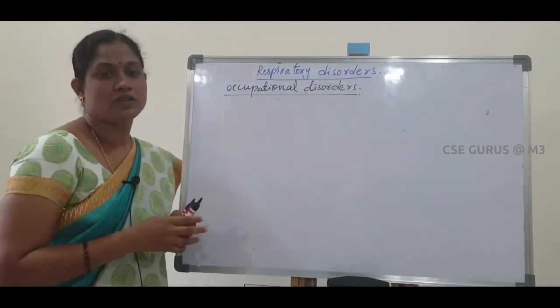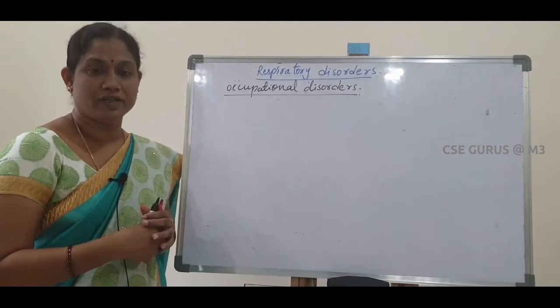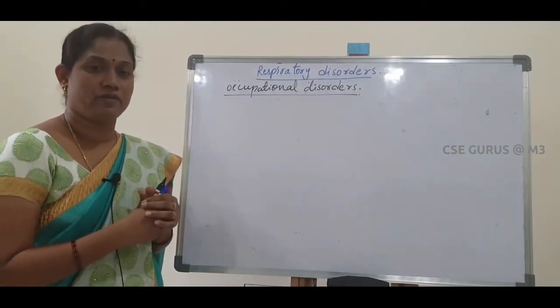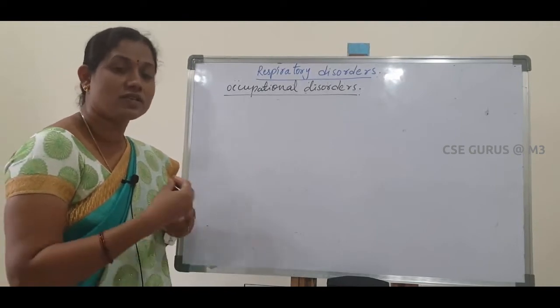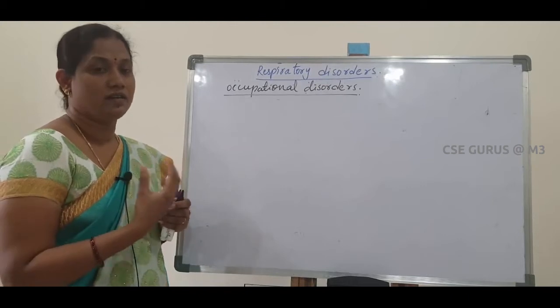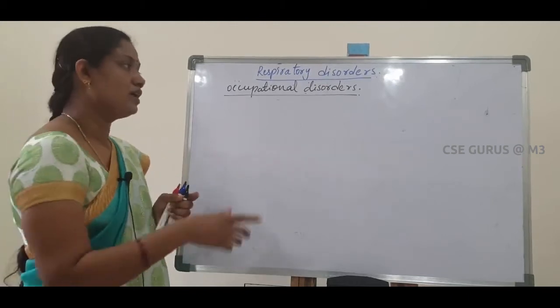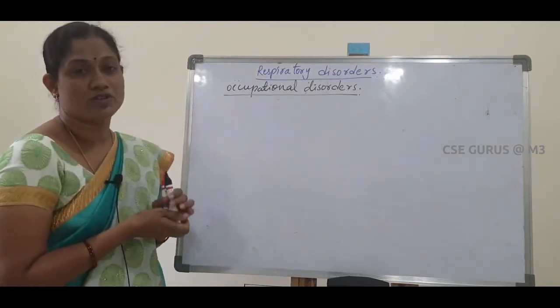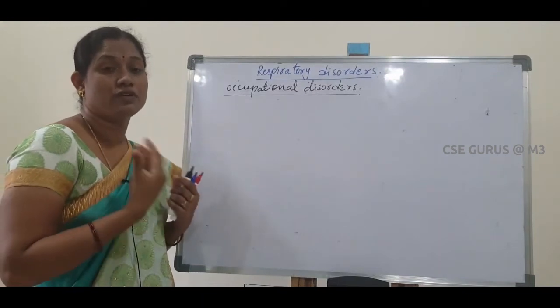Next, occupational disorders. Occupational disorders mean our body is exposed for a longer period to a harmful substance. That harmful substance enters our respiratory system and causes damage.